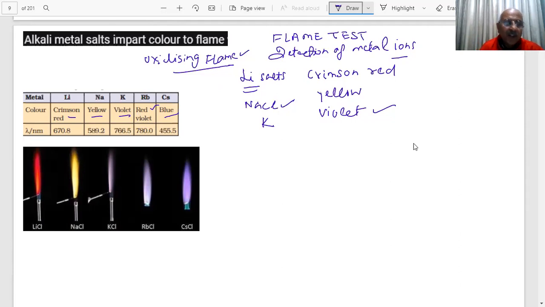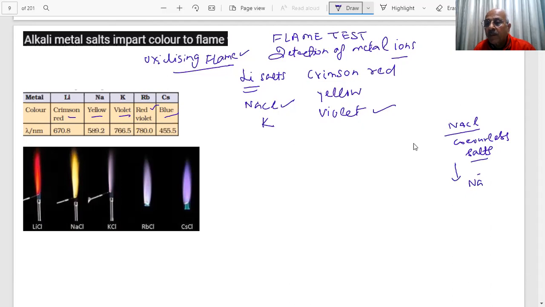So colors are important. They are used for the detection of these elements, students. So what is the color of lithium? Crimson red. Sodium yellow, potassium violet, rubidium red violet, and cesium blue. But you see, if I say sodium chloride is colorless, the salts are colorless, students. Why? But there is a flame test, you are saying.